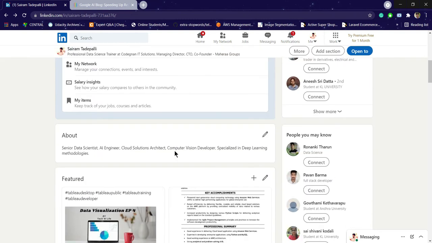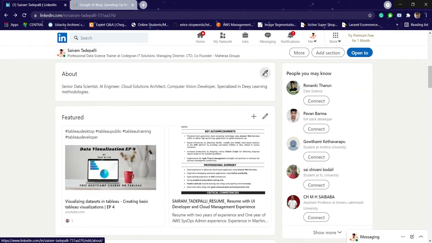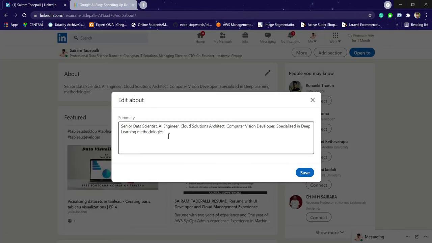Now coming to About. In this About section, you need to mention your expertise. For example, senior data scientist, AI engineer, cloud solutions architect, computer vision developer, specialized in deep learning methodologies. All these things are summary key elements of my profile. So I want to change a few things now.